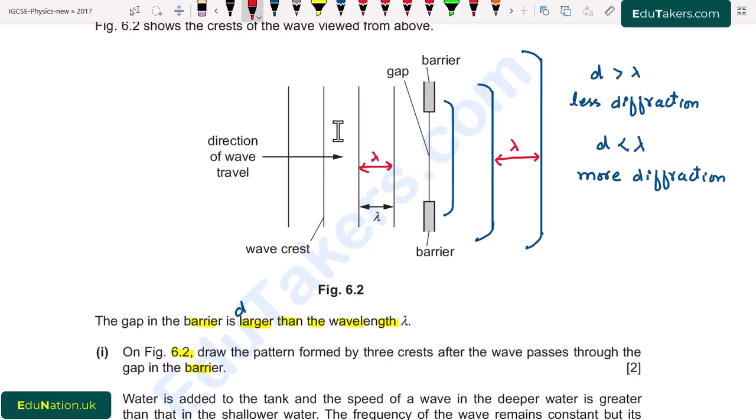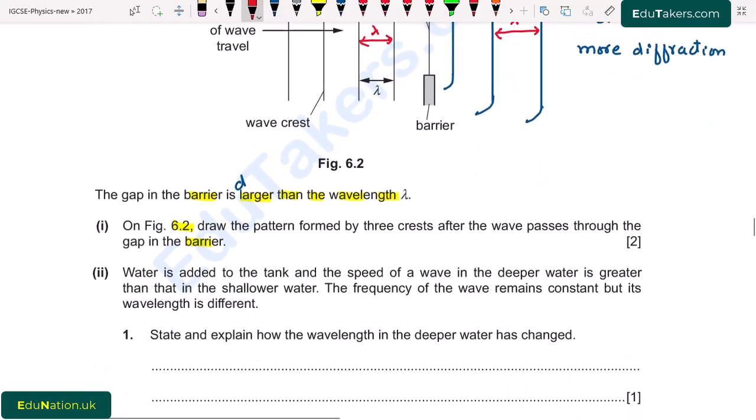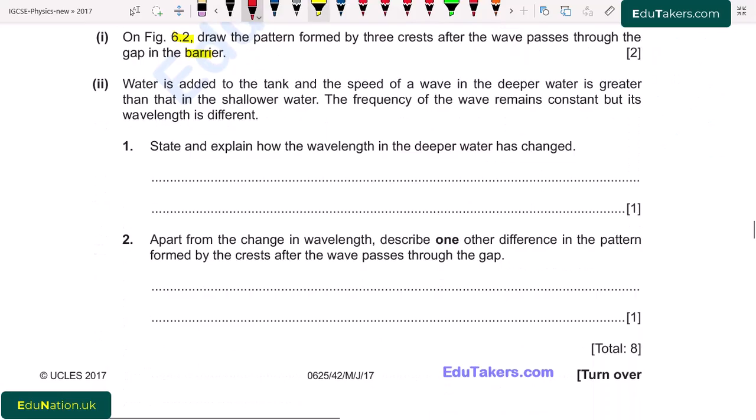Part 2. Water is added to the tank and the speed of the wave in the deeper water is greater than that of the shallower water. So here in the deeper water, the speed is larger. The frequency of the waves remains the same, but the wavelength is different. The main point is that frequency is constant, but the wavelength is different. Part first, state and explain how the wavelength in the deeper water has changed. So here we have to explain the effect on the wavelength.